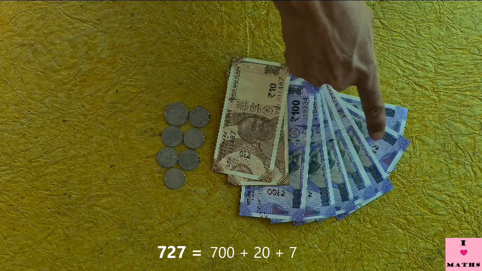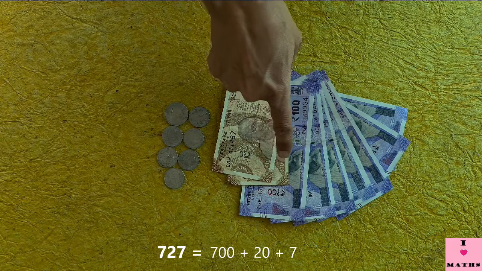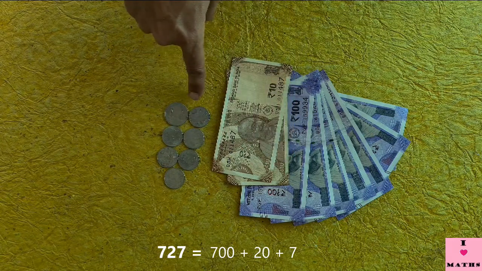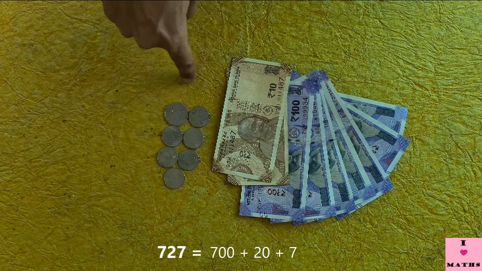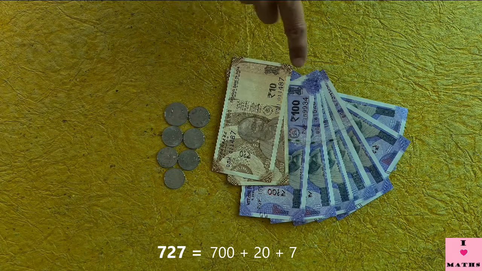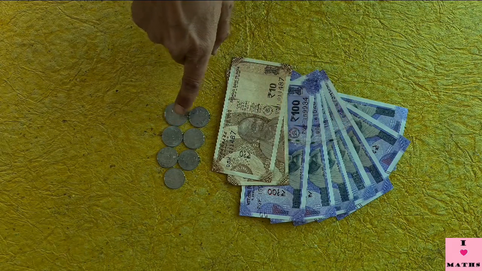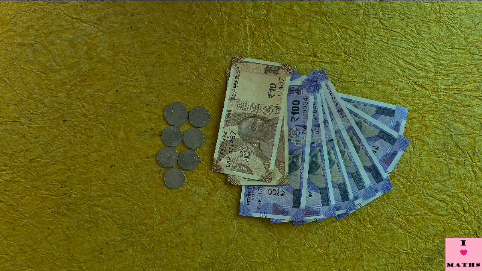So you will write down 700 plus 2 tens or 20 plus 7 ones or 7. So this is how you count 727 rupees. Your sister had more money than you had.